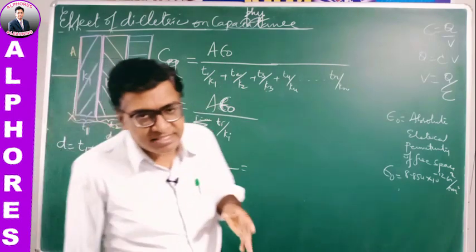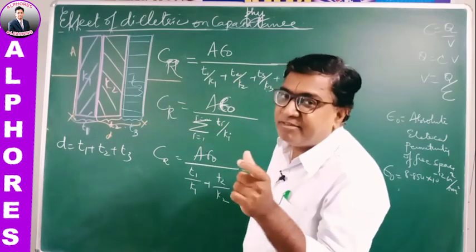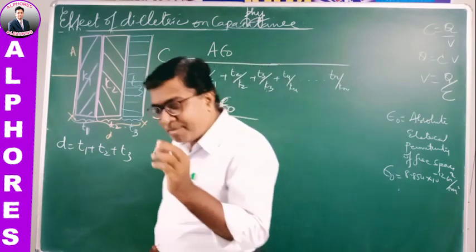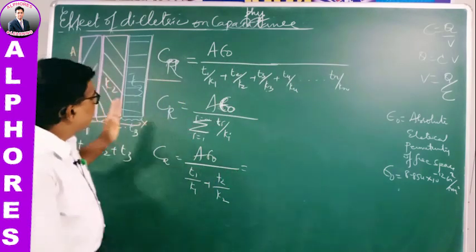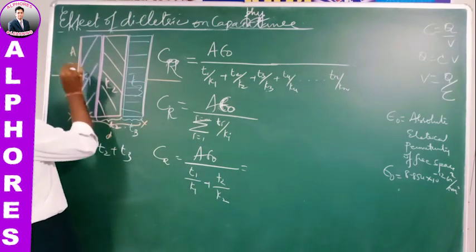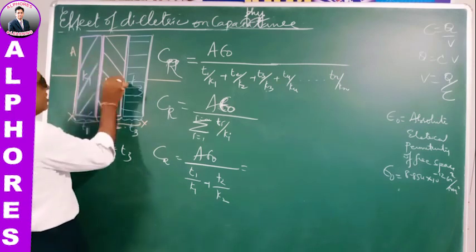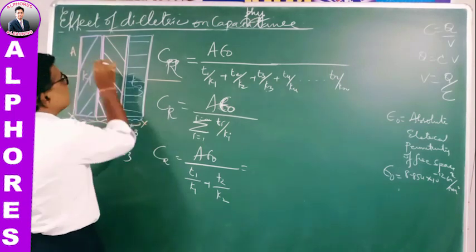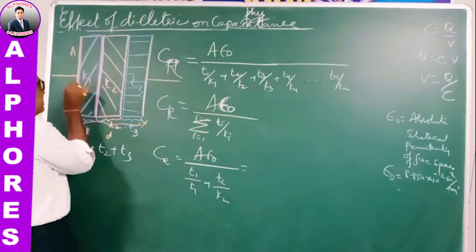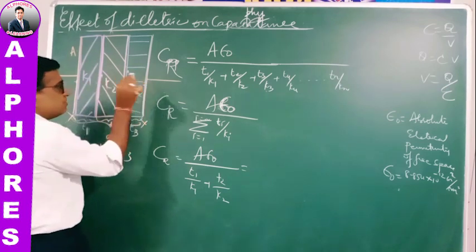Conceptually, what do you understand? If you place the dielectrics in such a manner, each dielectric will behave as a separate capacitor. So the first one is C1, which is K1 A epsilon naught by T1. The second is K2 A epsilon naught by T2. The third is K3 A epsilon naught by T3. For each capacitor, this is plus and this is minus.